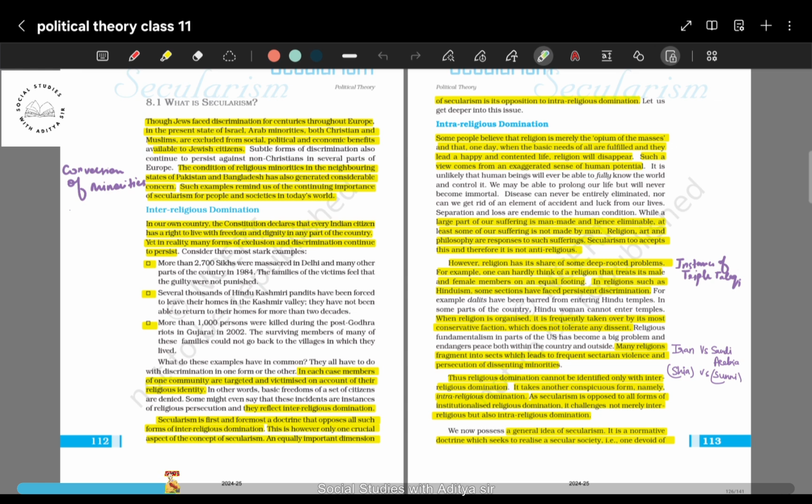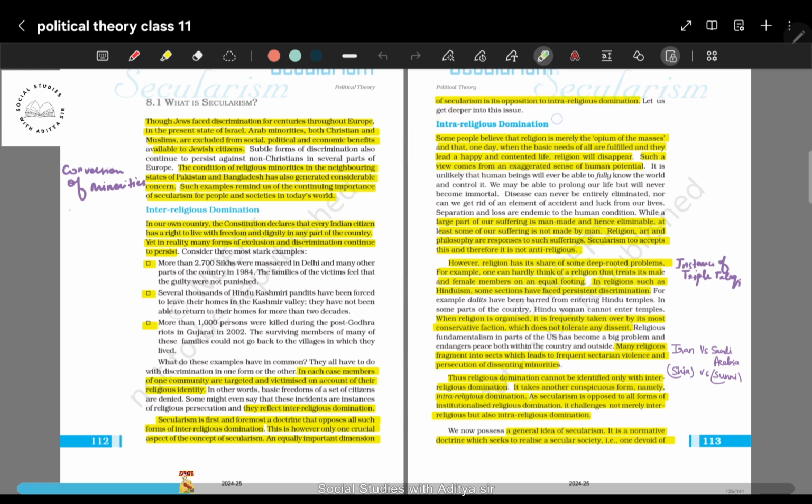If that person is from A community, he will say that I don't have any conflicting views with the people from B, C, D, E communities, right? So he will define secularism on the basis of inter-religious domination. But the other aspect is not studied about. Most of us are not aware about the other aspect, which is intra-religious domination.